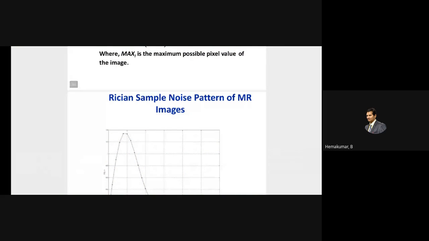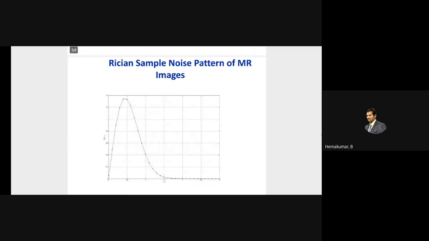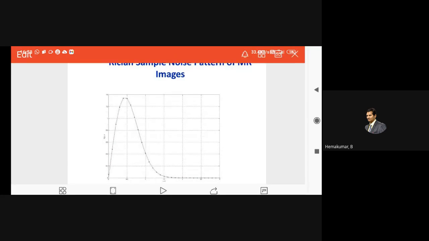So this is the Rician sample noise of an MR image. This is the noise which is predominantly present in the case of MRI images. It gets its name Rician because its shape looks like rice. In the plotted graph, it looks exactly like the shape of a rice grain, so it is named Rician noise, the Rician sample noise pattern.